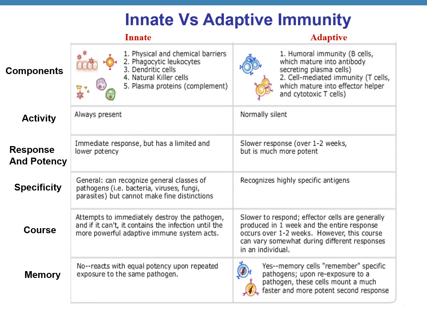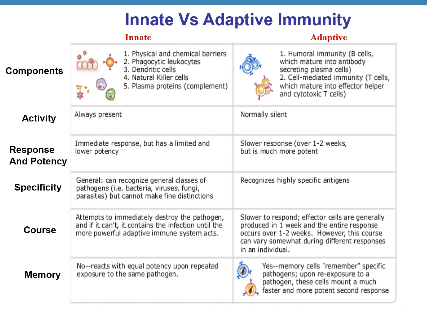The third factor is response and potency. Innate immunity response is very fast, an immediate response, but the potency is low. While adaptive immunity is a slower response. It may take about a couple of weeks to start, but it is a more potent or stronger response. Specificity: innate immunity is general. It can recognize broad or general classes of pathogens. It cannot make distinctions between finer classes. While adaptive immunity is highly specific, it recognizes particular, specific antigens and responds accordingly.